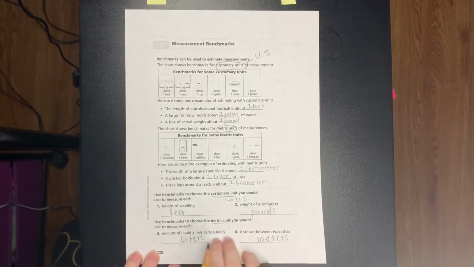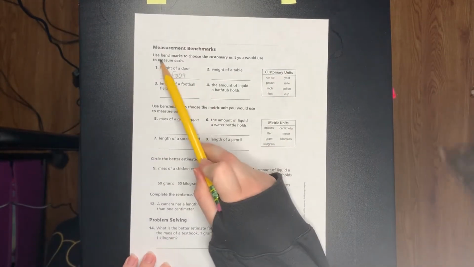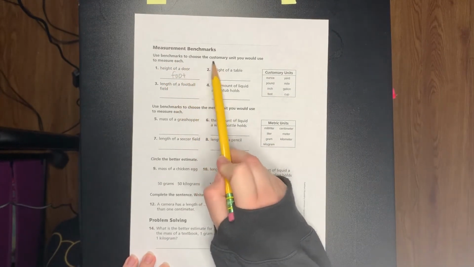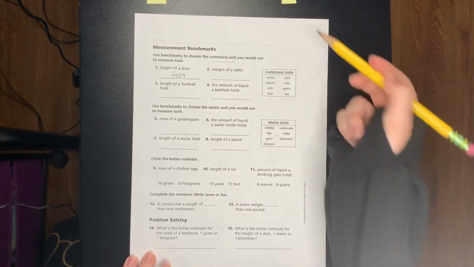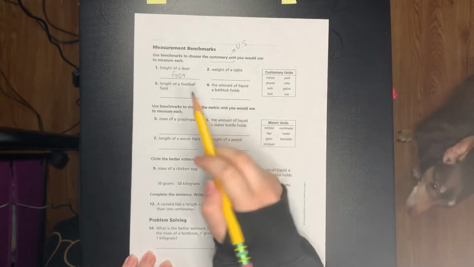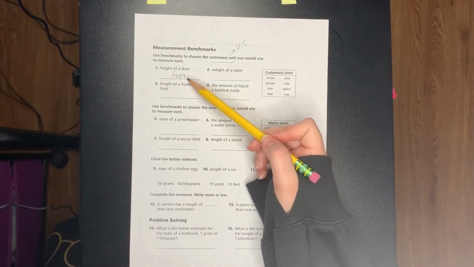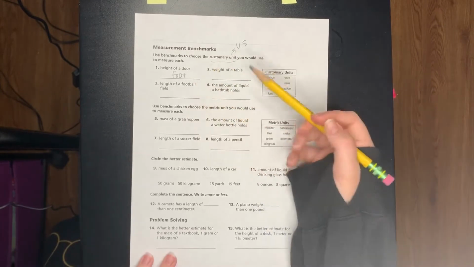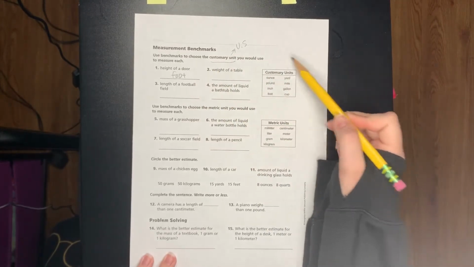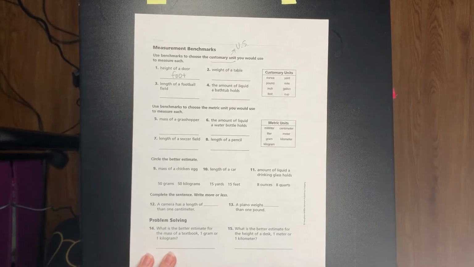All right, now go ahead and flip it over to the back. It says measurement benchmarks. Use benchmarks to choose the customary unit you would use to measure each. Remember, that's what we use in the United States. Height of a door is we measure it by feet, or it would be a foot. So here is a box of some different customary units that we have in the United States.